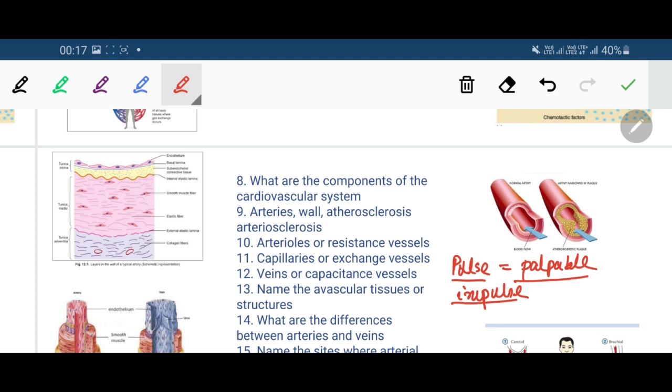and it is basically the wave pressure of blood flow through the medium sized arteries.